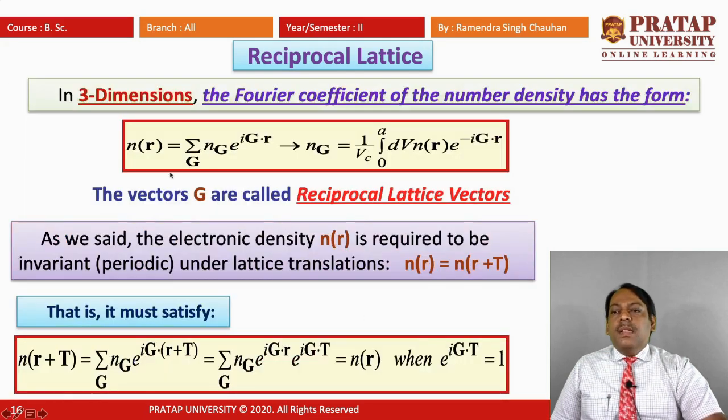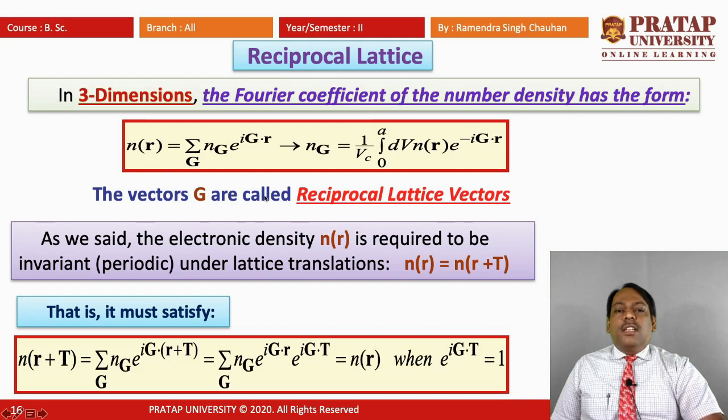In 3 dimensions, the Fourier expansion of the number density has the form n(r) equals the summation over g of ng e raised to i g dot r, where ng equals 1/V integral over the cell dV n(r) e raised to minus i g dot r.